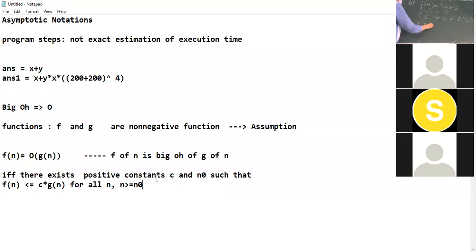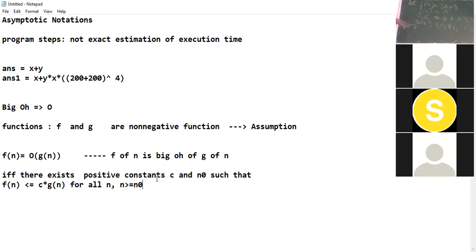3n plus 3 is less than or equal to 4 into n, because g of n is n, where n is greater than or equal to 3. So you can check for different values of n.